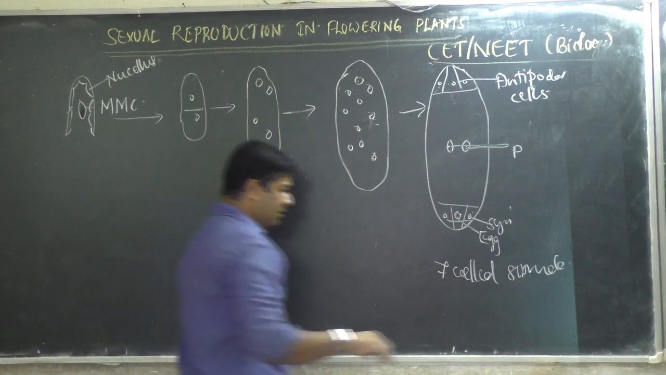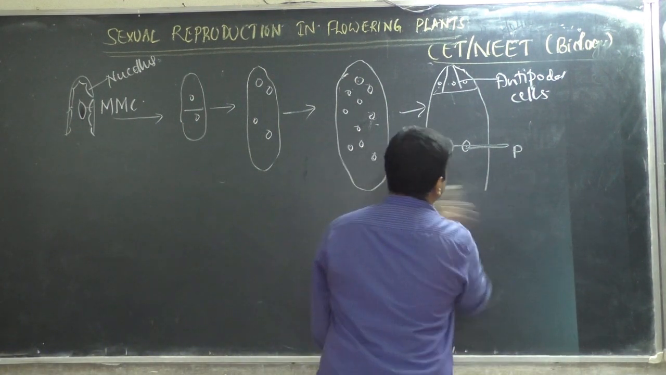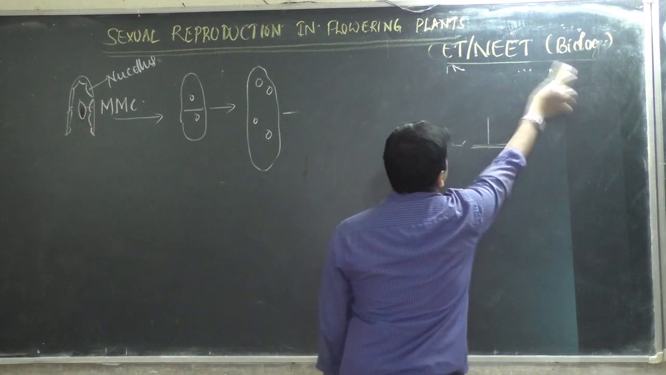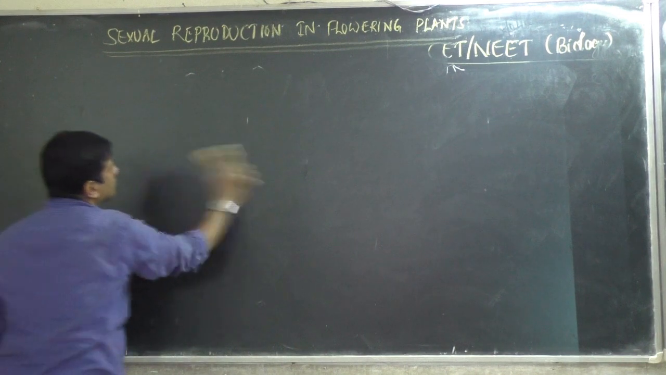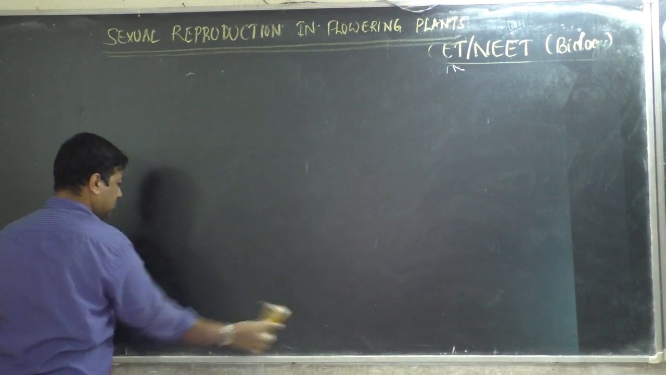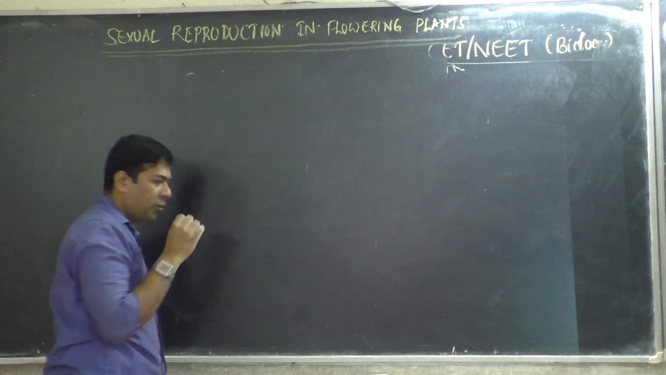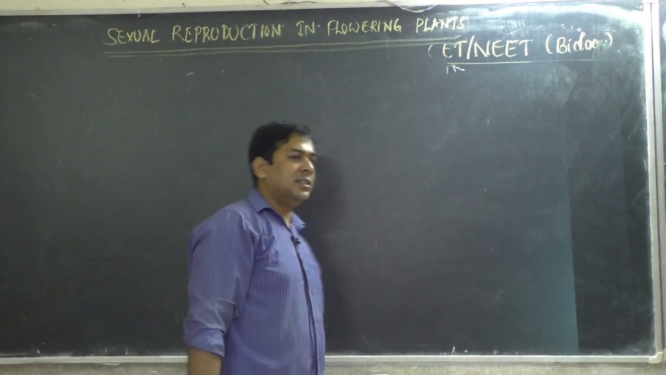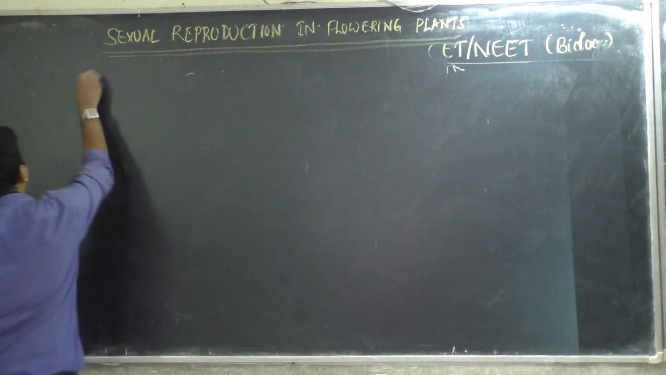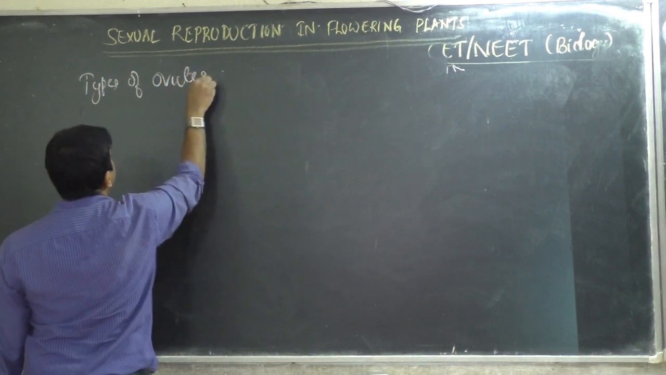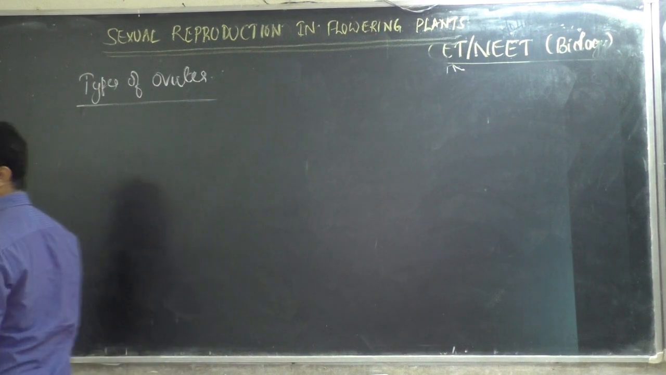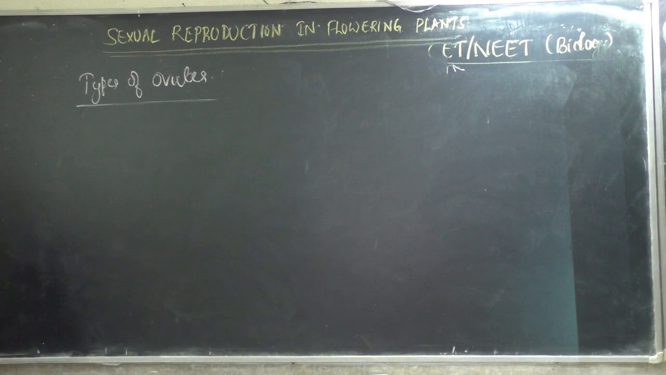Then let us see the different types of ovules present there. Different types of ovules are there based on the position of the micropyle and chalaza.